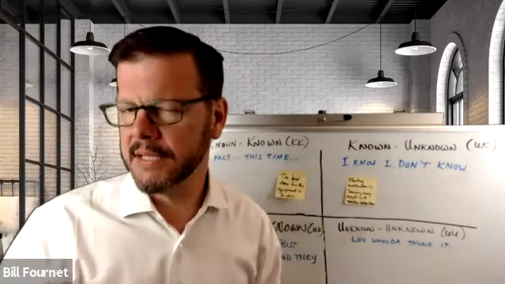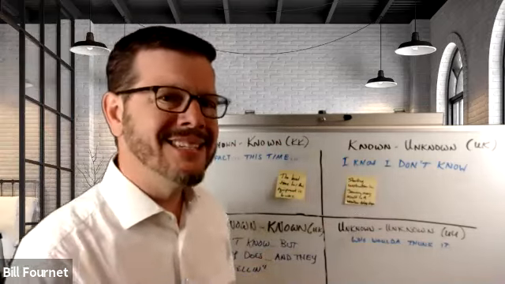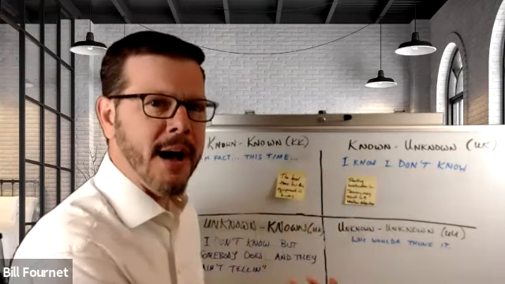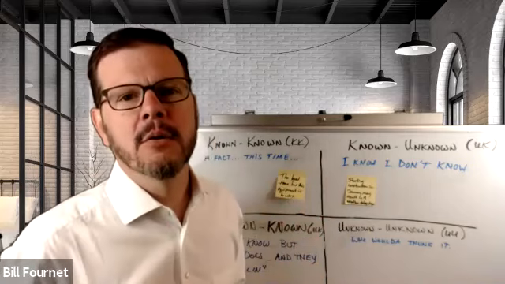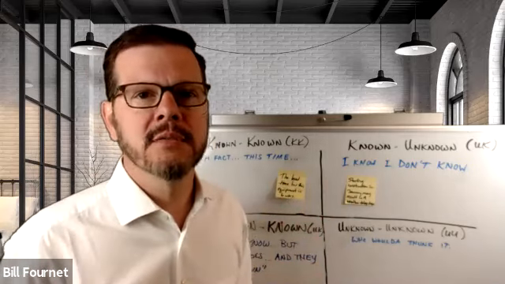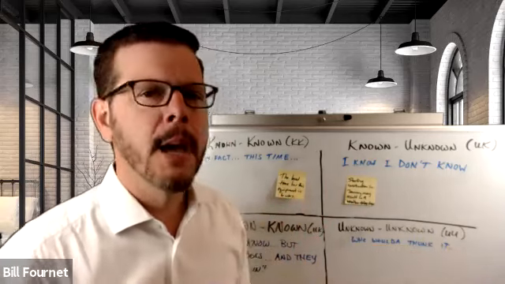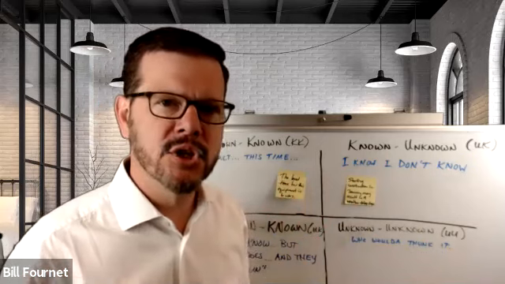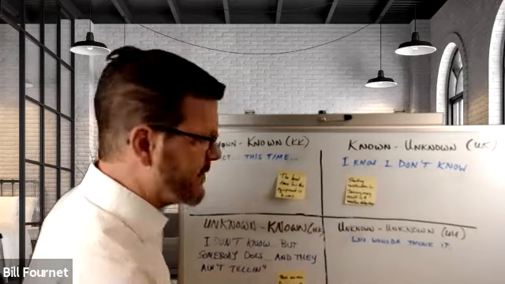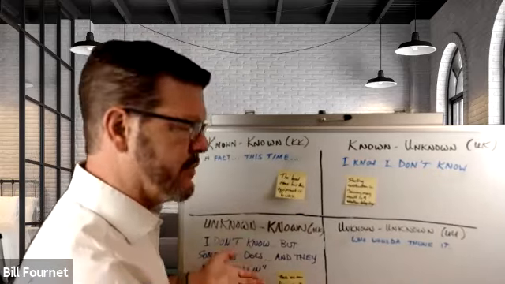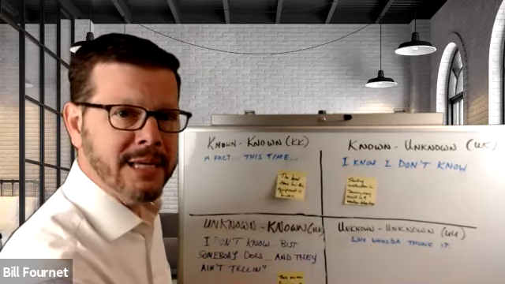So I'm going to give you an example of that. One of my favorites is the unknown knowns, because what that says is, again, some other group knew about it, and I could have known about it, but I didn't know about it. And now I'm dealing with the ramifications of that issue. So an example of that is there are new finance reporting requirements, but the finance team didn't share those with us ahead of time. And that says, okay, now I've got to react. I've got to go deal with whatever those needs are. But what I want to do is prevent that from happening in the future.